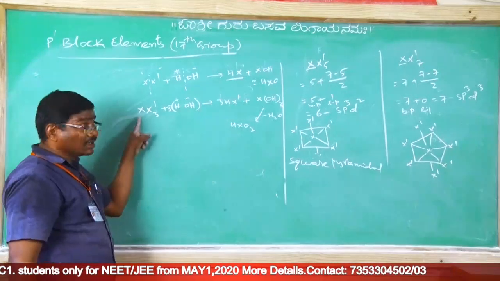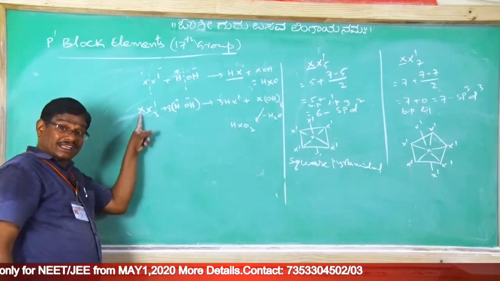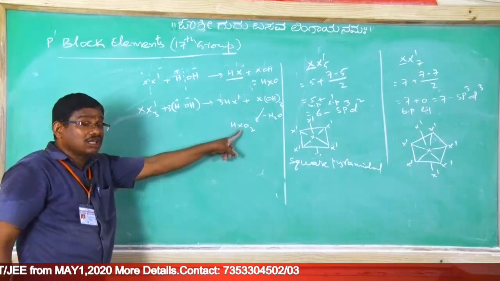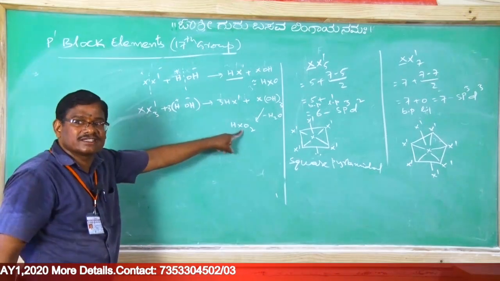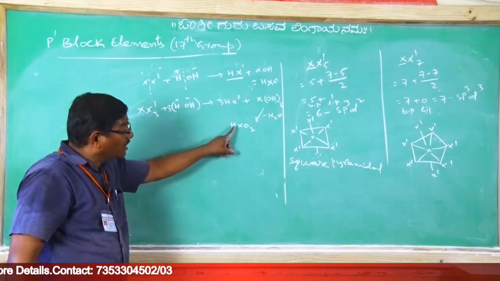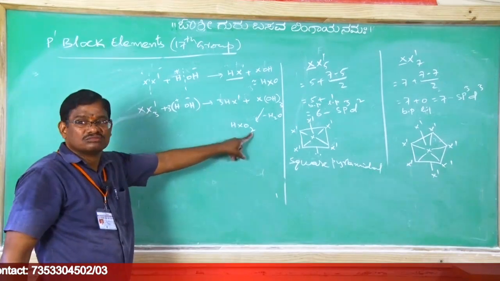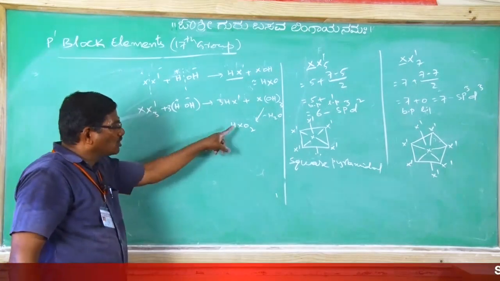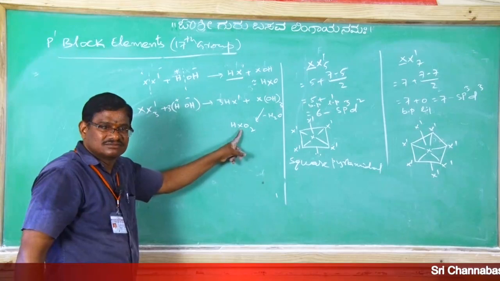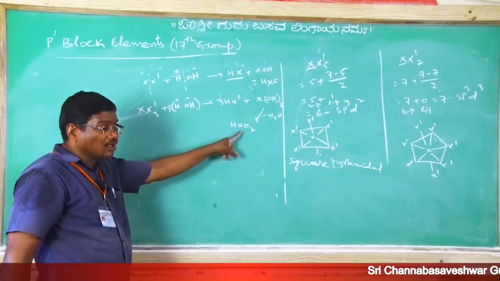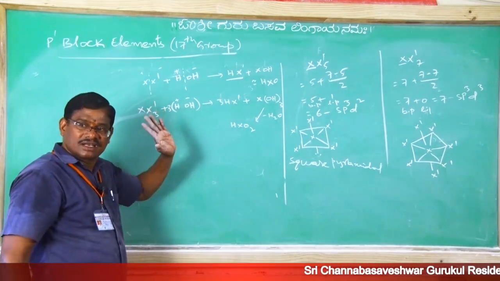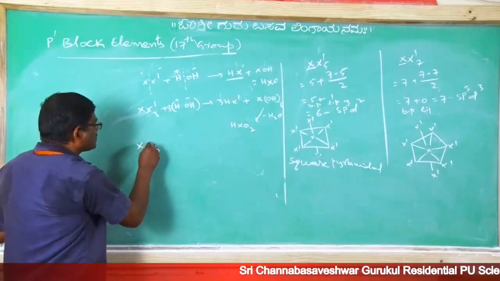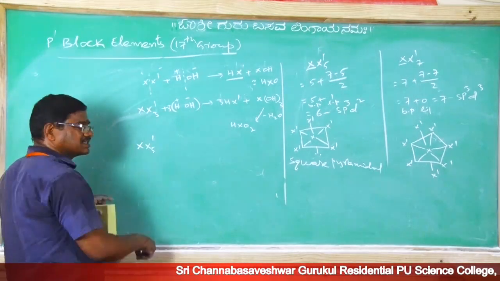So now from interhalide, whatever the central atom is there, here also it exists in the oxyacid as the central atom, but not HX-O2. Clear, na? Interhalide X dash could not enter into oxyacid. X only will enter into oxyacid. Clear? Similarly, X5 dash is there.